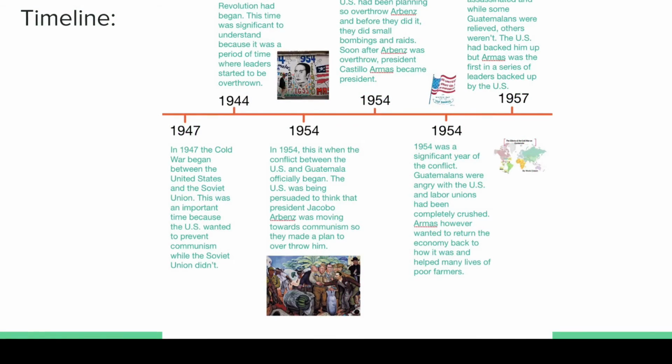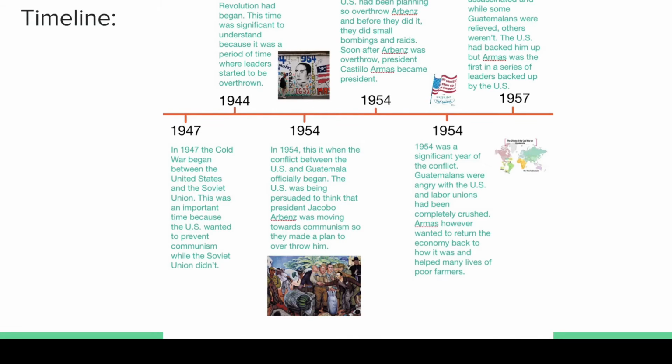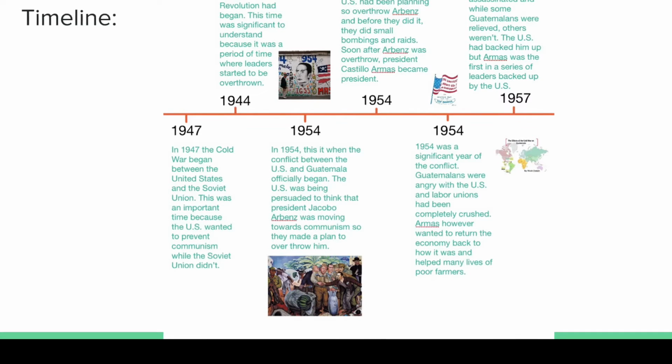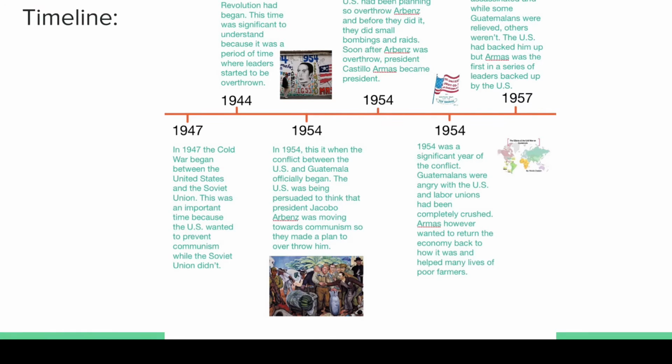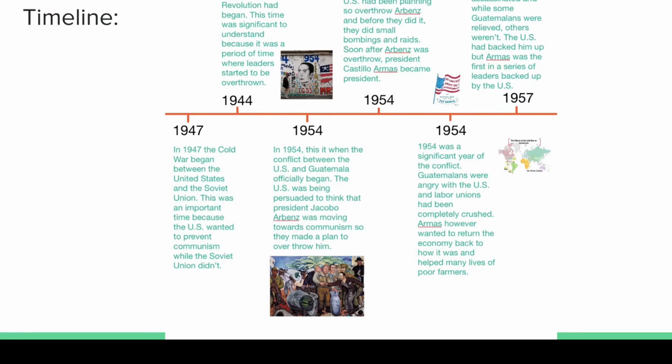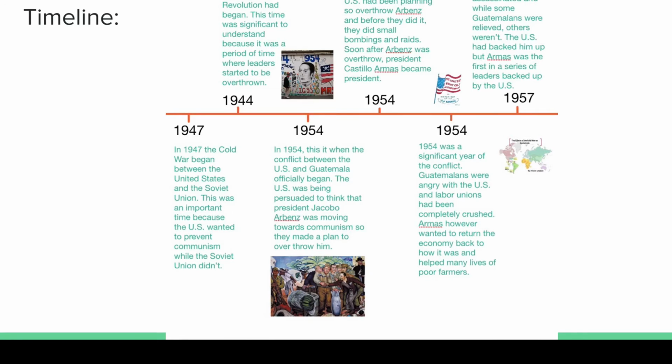Okay, so now let's get into the timeline and the overview of the whole thing. In 1947 is when the Cold War began between the United States and the Soviet Union. This was an important time because the U.S. wanted to prevent communism while the Soviet Union did not. In 1944, the Guatemalan Revolution had begun, and this time was significant to understand because it was a period of time where leaders started to be overthrown, which was a first for Guatemala.